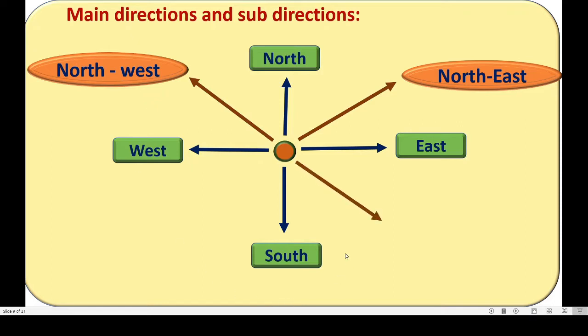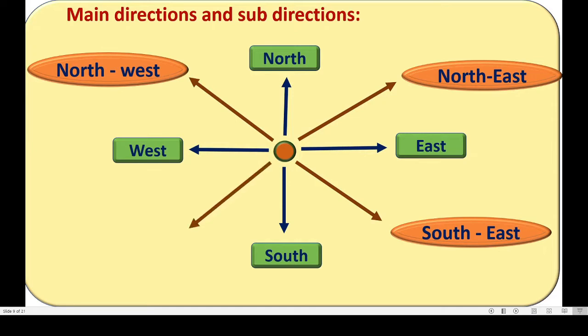Now we will move to third one. It is between south and east. The direction between south and east is called as southeast. Okay, southeast. Now guess about this one. Last direction. Yes, you are right. The direction between the south and west is called as southwest.